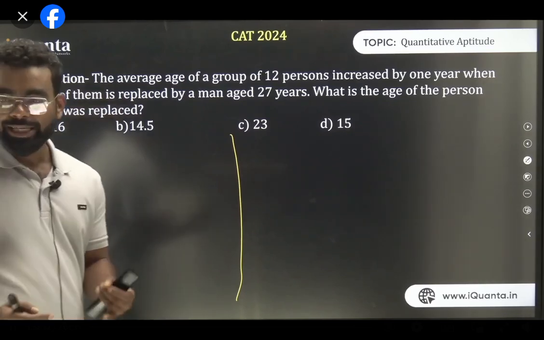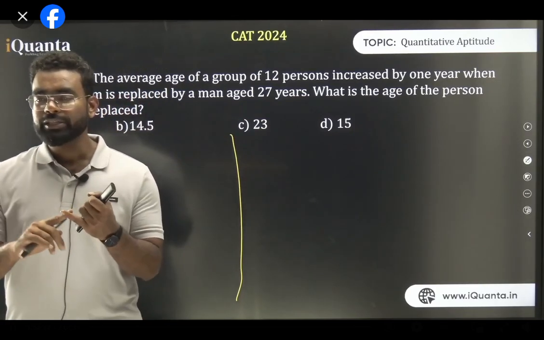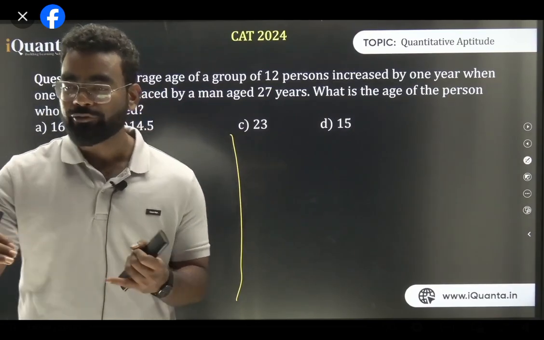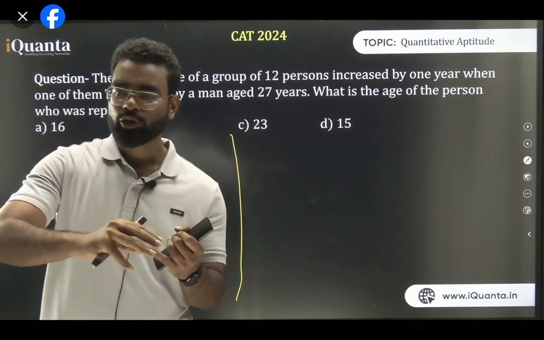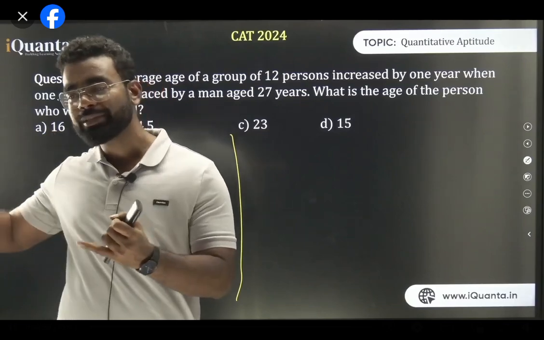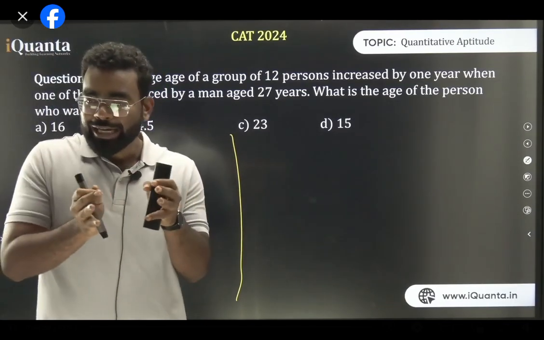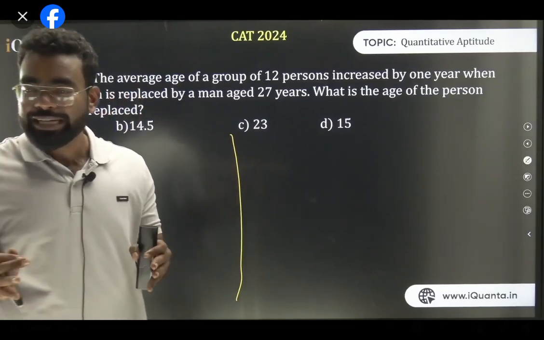Now think about it. We have discussed three types of questions. The first is when someone is added, the group changes. Then a person left the group, things have changed. Now we are discussing a person replaced by another person. So I'm trying to cater to all the different types. This is the third type.